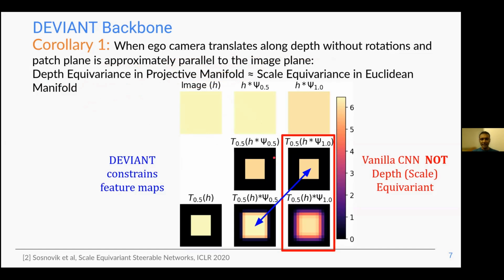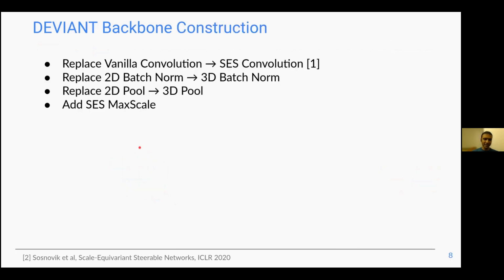With a small toy example, we show that a vanilla CNN is not depth or scale equivariant because it shows some aliasing in general. DEVIANT constrains some of the feature maps, for example these two, and helps get better predictions. So how do we construct the DEVIANT backbone? We replace vanilla convolution by SES convolution, replace the 2D patch by a 3D patch, replace 2D pool by a 3D pool, and finally add some SES max scale blocks as well.